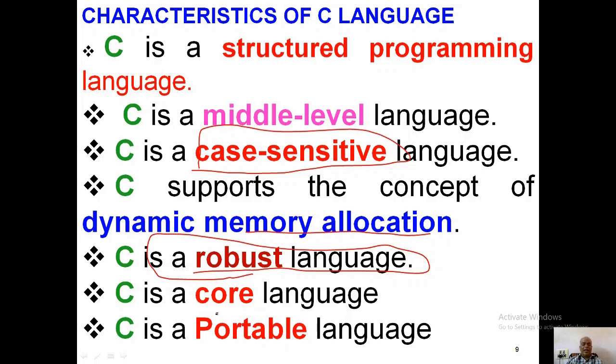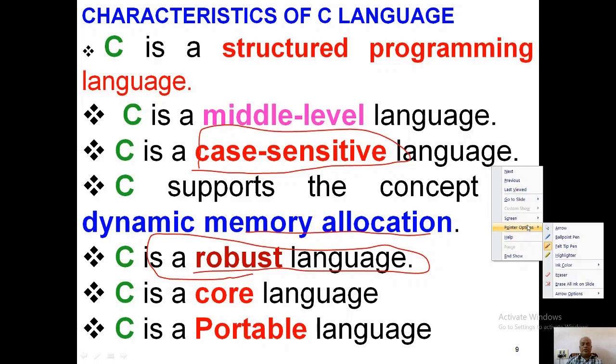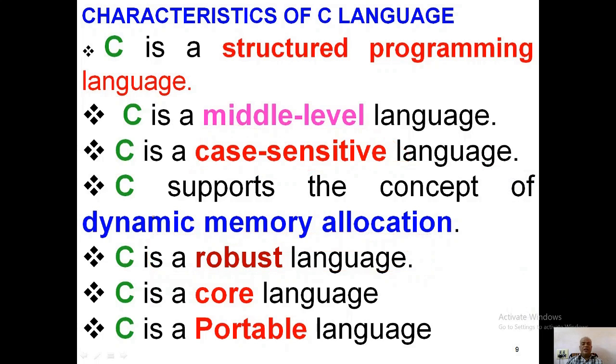C is a core language. It is the base language to learn any other kind of language. C is a portable language. Portable in the sense that if you execute this program in one system without making any modifications, it can be executed in another system also without any modifications. These are the simple characteristics of the C language. C is a structured programming language. Why? Because the program starts from main and ends with some braces. So within the braces only the program is going to be executed.